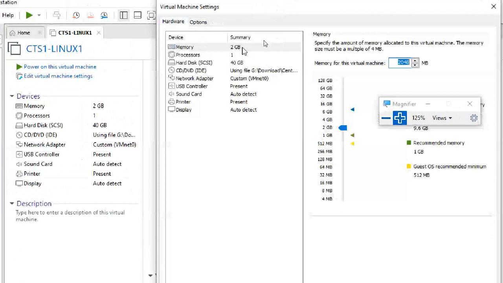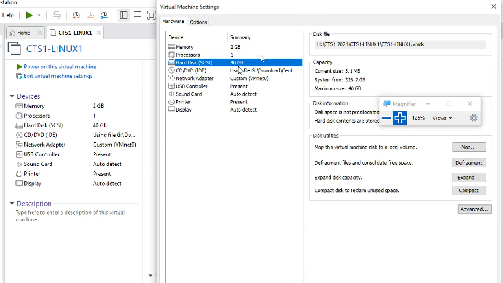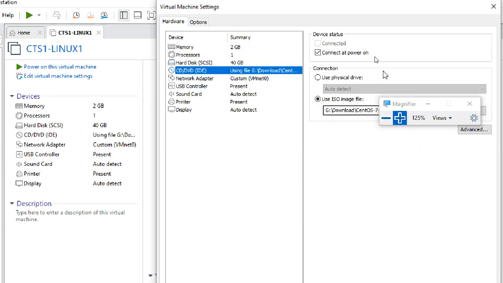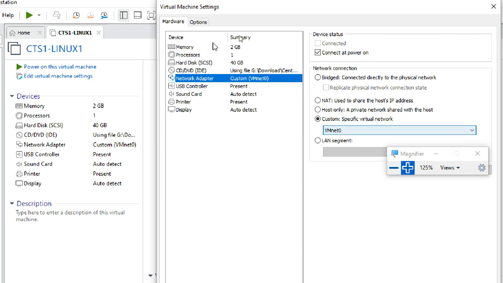Go to options. So this is okay. So verified memory is 2 GB, so the installation will be faster. Check mark is there, 40 GB. Okay, here inside we use an ISO image file. So I put an image file. I browse it and I put the image file, VMnet 0.